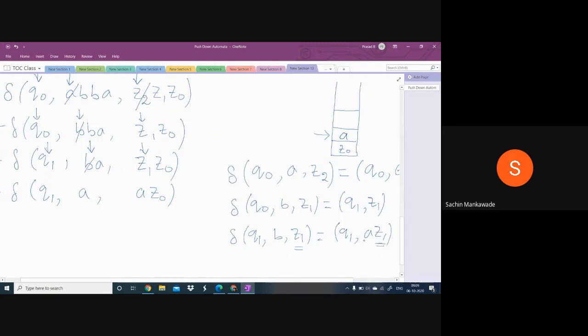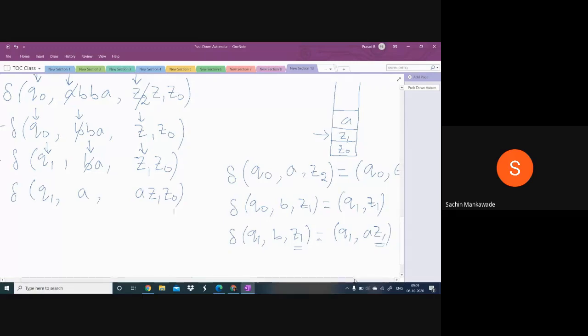And before that, what I wrote, A, means you keep the Z1 as it is, and on top of it, push A. That is the meaning of this one. So Z1 will be as it is, on top of Z1 we push A, and below that Z0 is there. Like that. If I define the move like this, what is the meaning of this one?